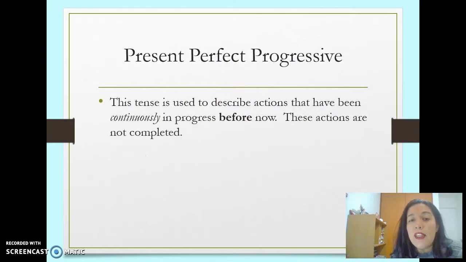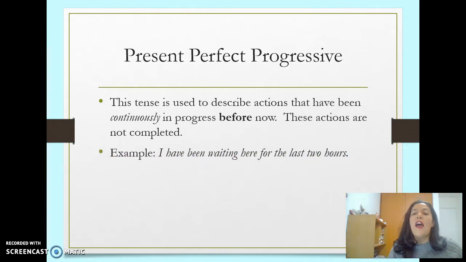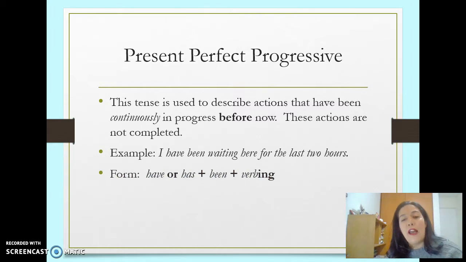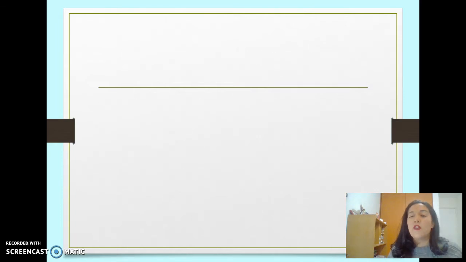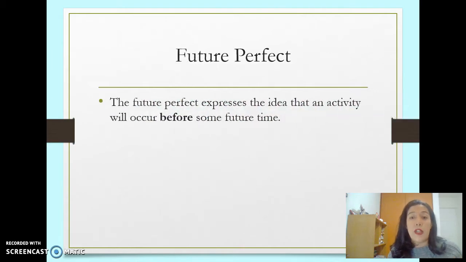Present perfect progressive. This tense is used to describe actions that have been continuously in progress before now. These actions are not completed. I have been waiting here for the last 2 hours. Okay, have been waiting. Then we have have or has plus been plus verb ing. I know this is a lot of information, but we are going to practice on it.